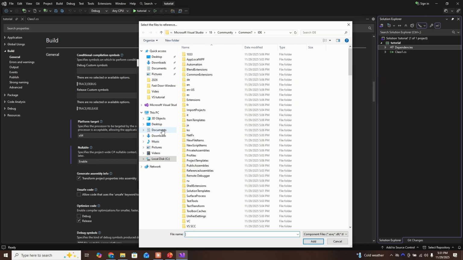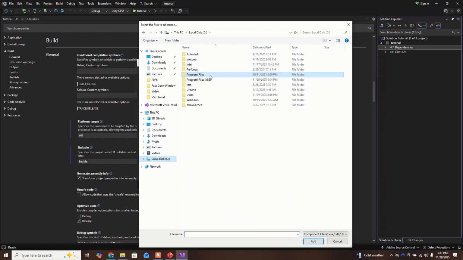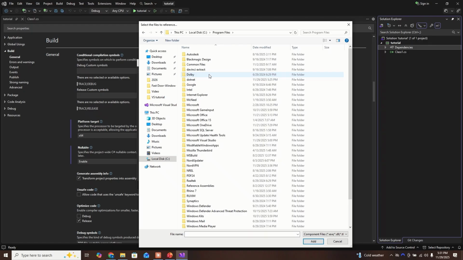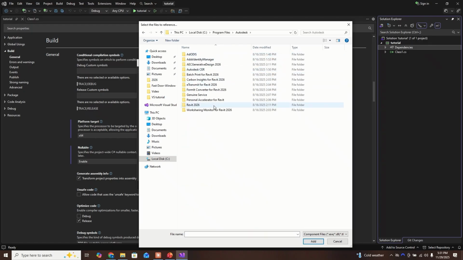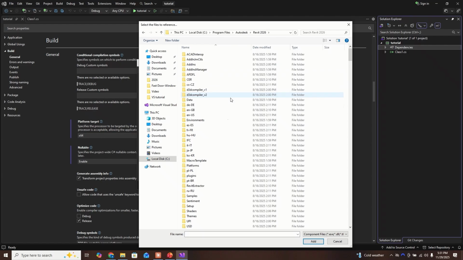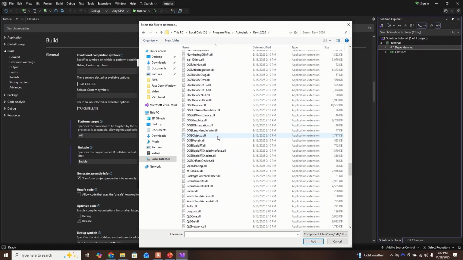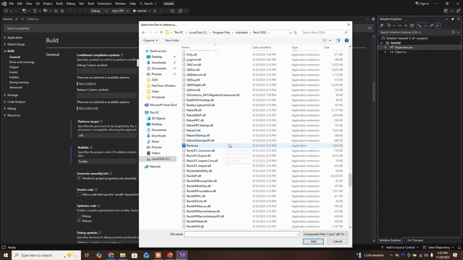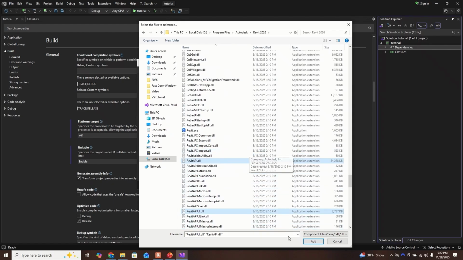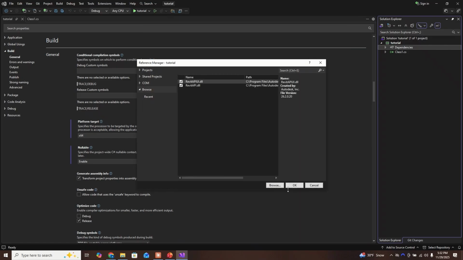And you'll go to this PC, Program Files, Autodesk, Revit. You'll scroll down all the way down to the R's. And you want to do Revit API.dll and Revit API UI.dll. Then click Add. And you'll click OK. And in the future, you'll be able to find these easier without having to look them up in the computer. You click OK.